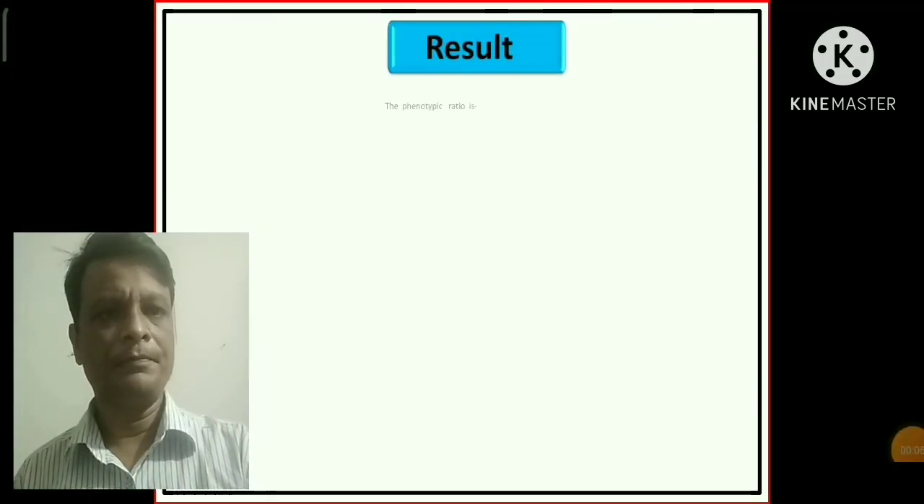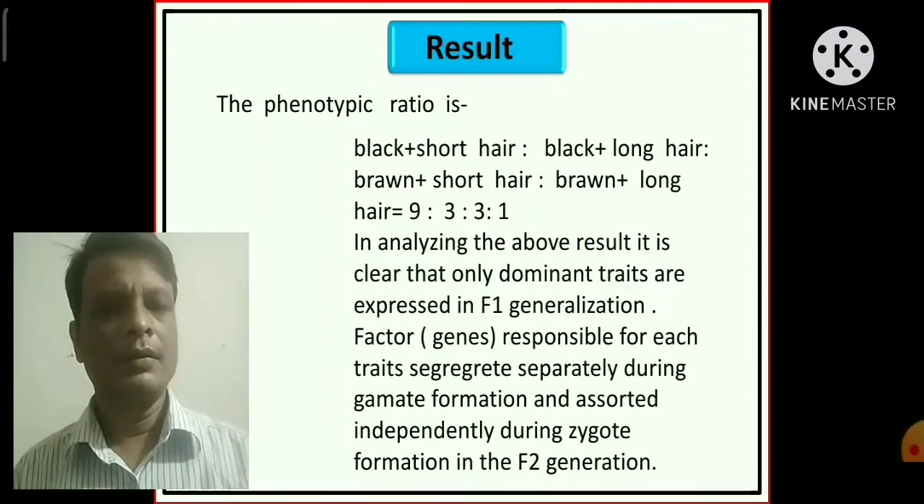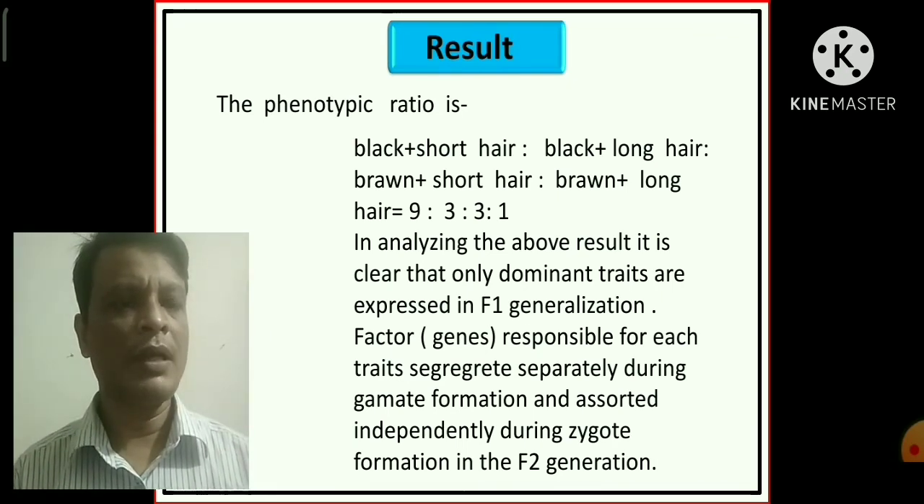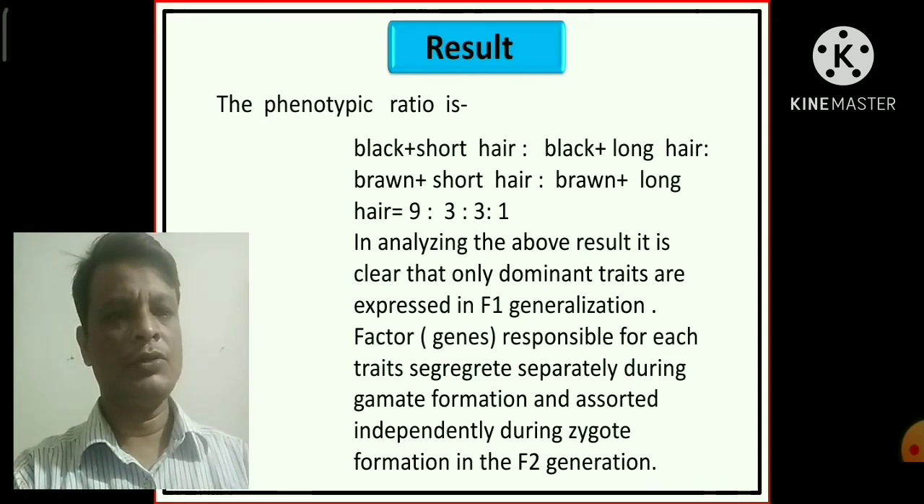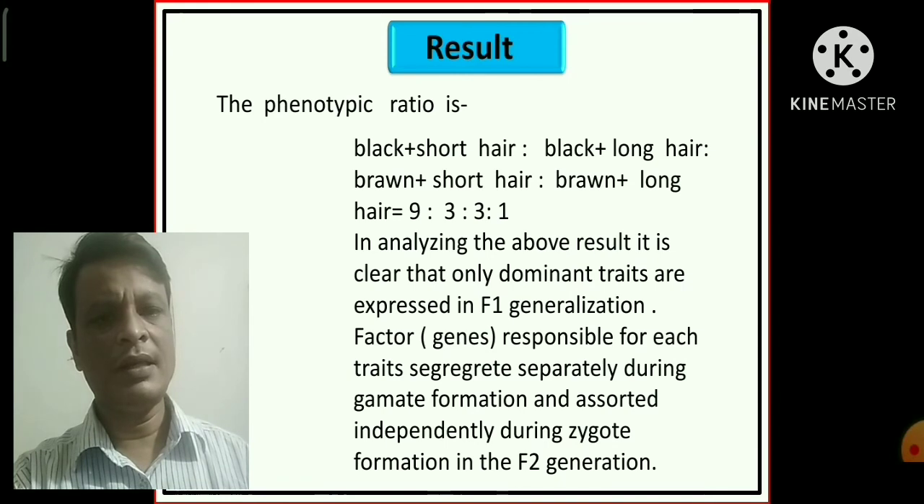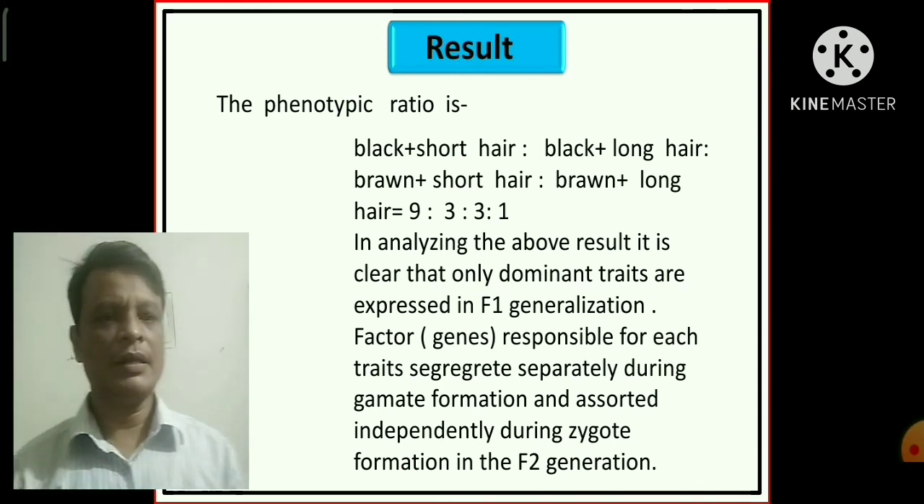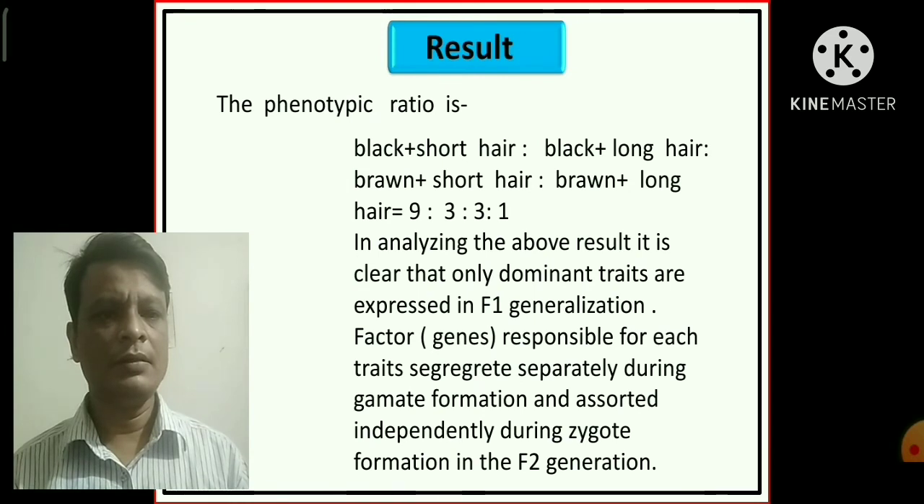Now the result. The phenotypic ratio of black colored short haired guinea pig to black colored long haired guinea pig to brown color short haired guinea pig to brown color long haired guinea pig equals 9:3:3:1. In analyzing the above result, it is clear that only dominant traits are expressed in the F1 generation, and the factors or genes responsible for each trait segregate separately during gamete formation and assort independently during zygote formation in the F2 generation.